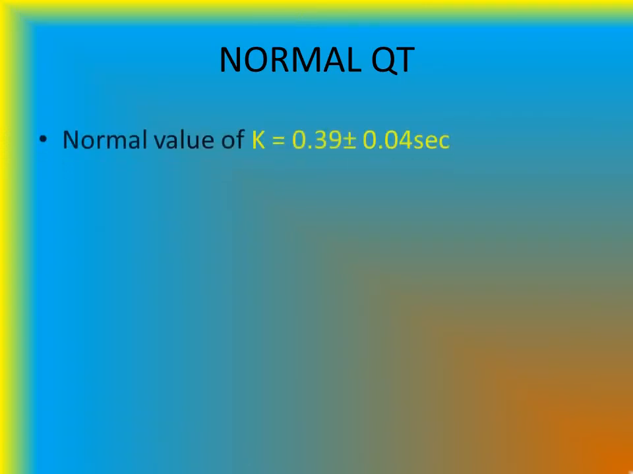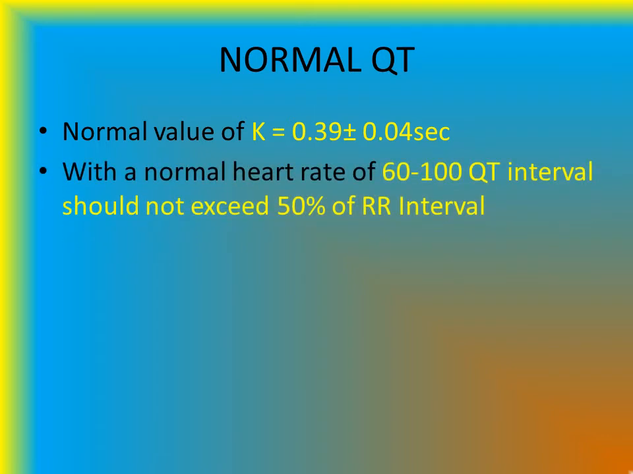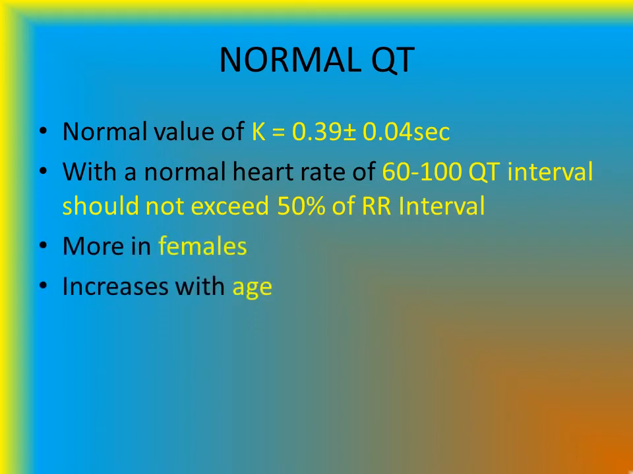Normal QT. Normal value of QT is 0.39 seconds plus minus 0.04 second, giving a range of 0.35 second to 0.43 seconds. With a normal heart rate of 60 to 100 beats per minute, QT interval should not exceed 50% of RR interval. It is more in females and it increases with age.